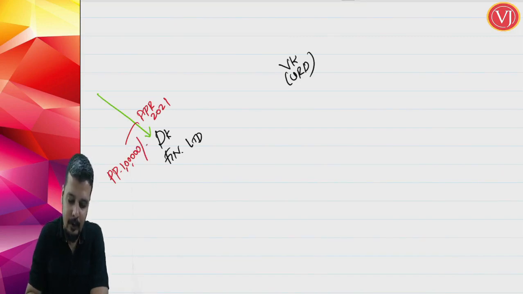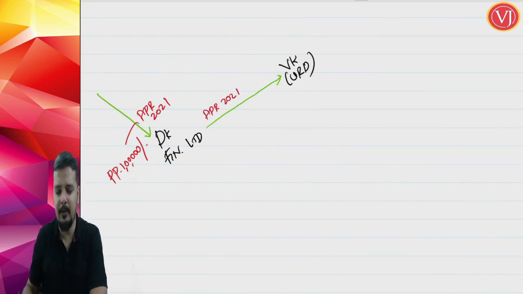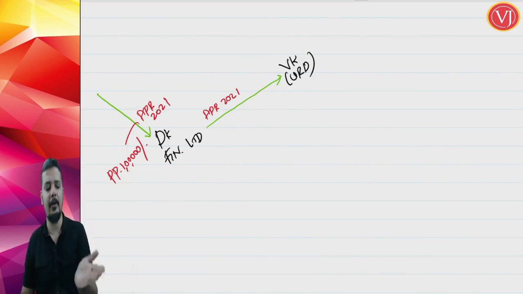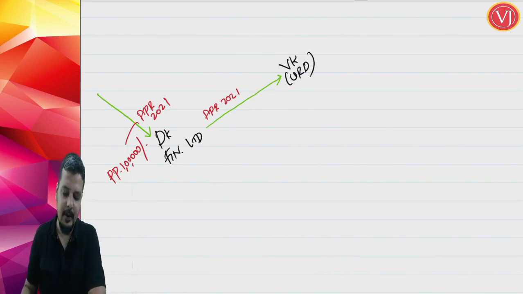It was sold to VK. Let us assume that it was sold in the same month. It does not make a difference whether it was sold in April 2021 or May 2021.